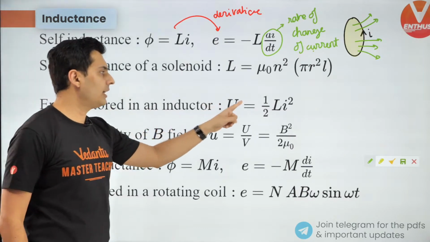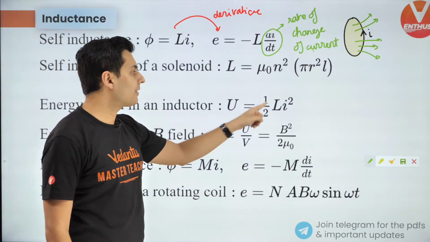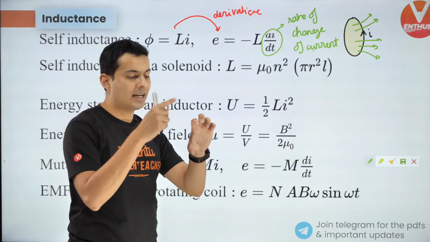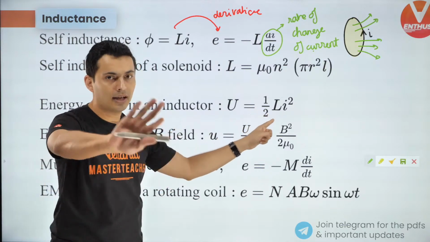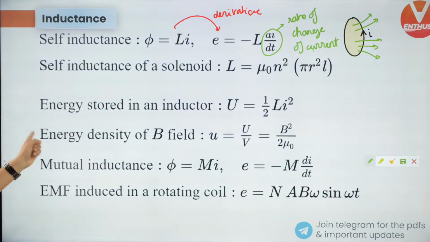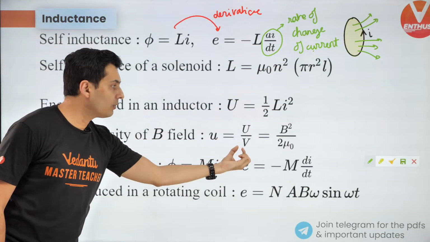Next, energy stored in an inductor, standard formula, half L I square. If there is current I flowing through it, and the inductance is L, energy is half L I square, standard formula. Energy density, energy per unit volume.